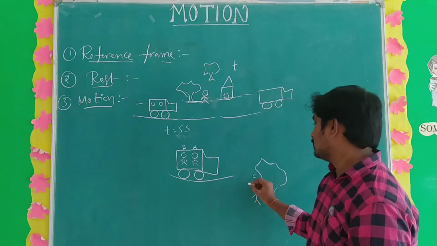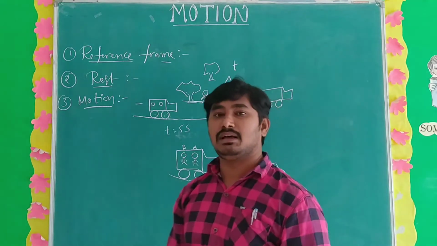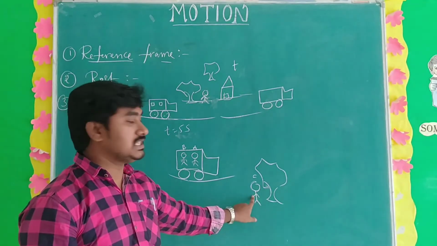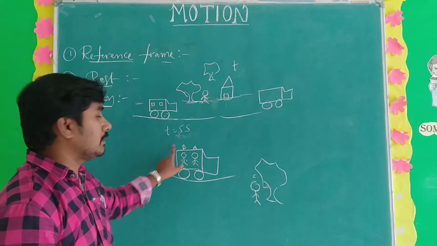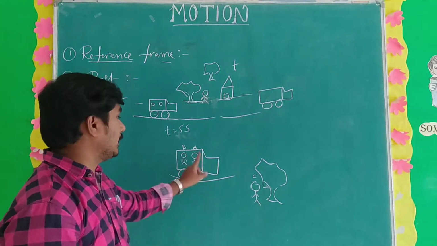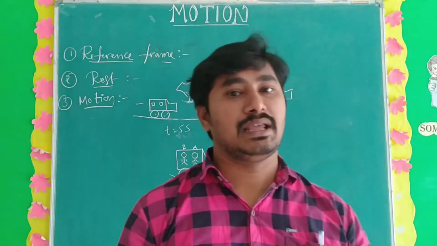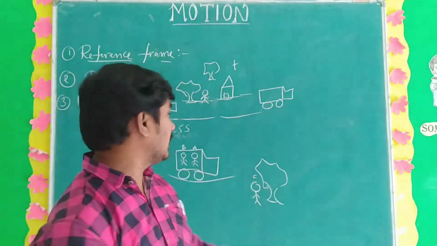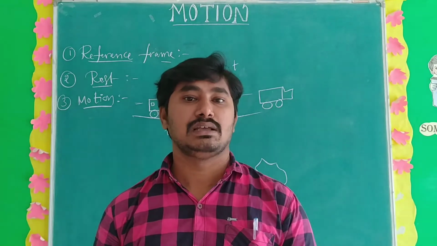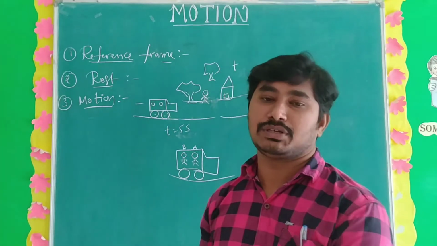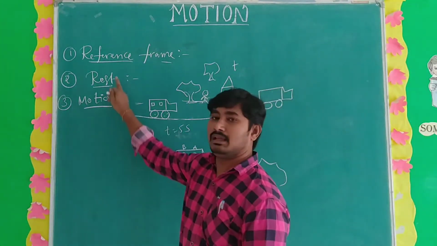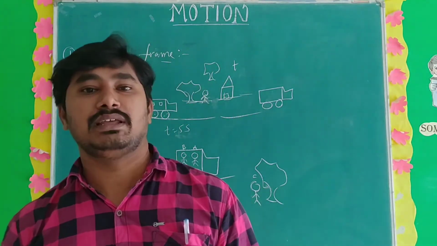And what about with respect to C? With respect to C, the position of B changes, moving along with the bus. Why? Because person C's reference frame is the tree and person B's reference frame is the bus. With respect to C, the position of person B continuously changes. With respect to A, B is at rest. So when the reference frame changes, the position of B changes. With respect to A it is rest, with respect to C it is motion. That is nothing but relative. Rest and motion both are relative. Understand? This is very, very important.